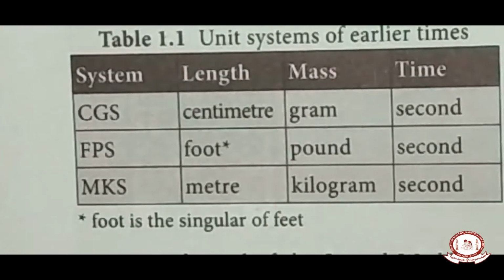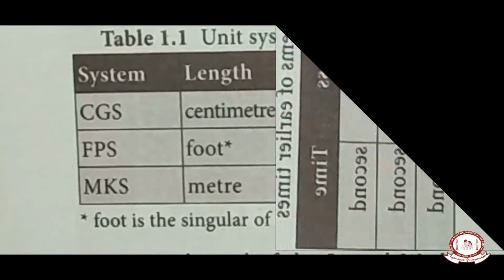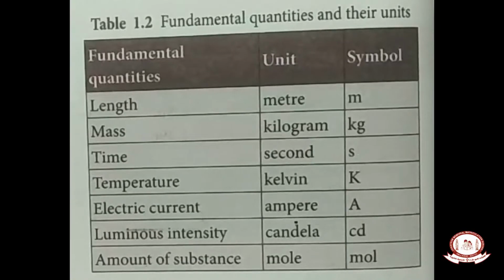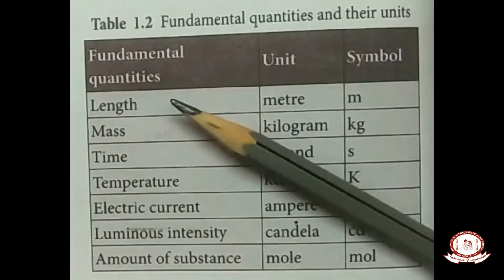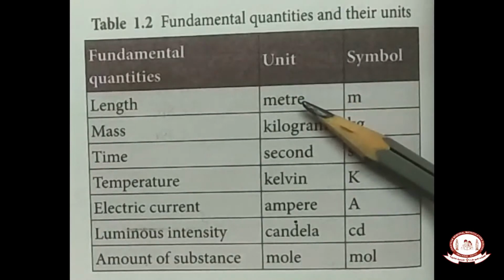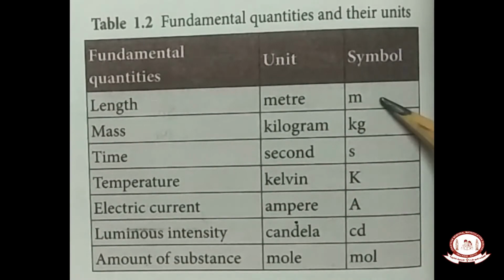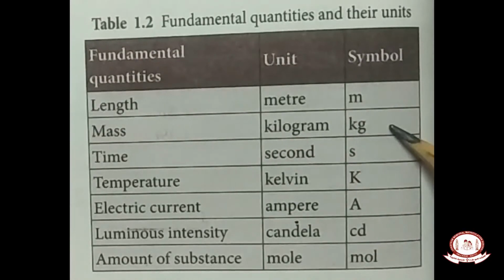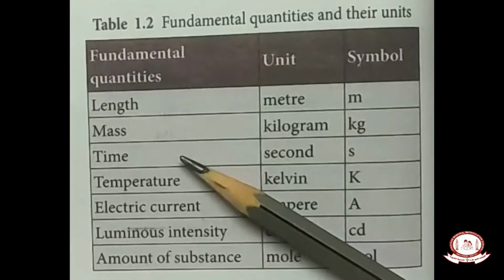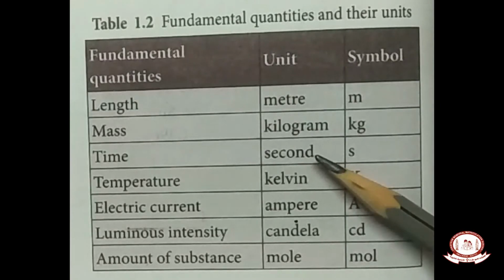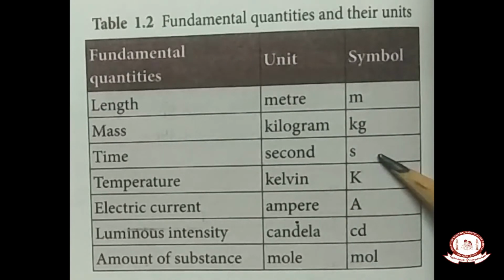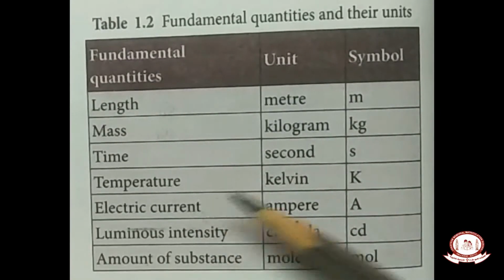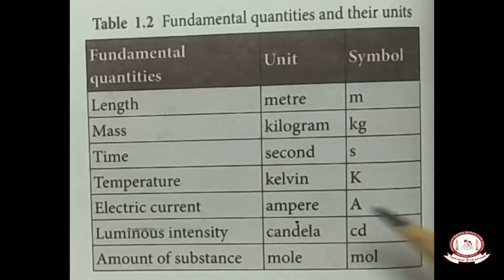Got it, children? Shall we read table 1.2? Fundamental quantities and their units are given. 1. Length is measured in meter. The symbol is m. Mass, kilogram. Symbol is kg. Time is measured in second. Symbol is s. Temperature is measured in Kelvin.